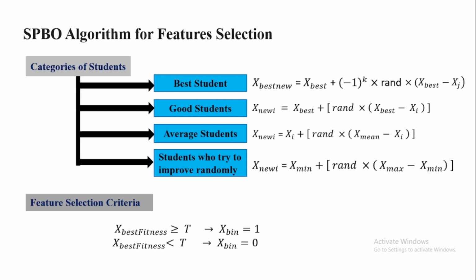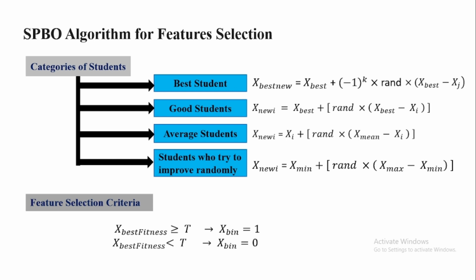In every iteration of this algorithm, the student will be updated according to their classification and their update equations. And when all the iterations are over, we propose the selection criteria. Firstly we select a threshold value, and when the best fitness of a student is greater than or equal to the threshold value, then we select the student.